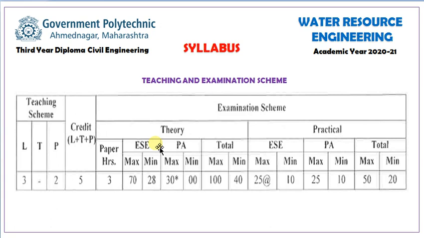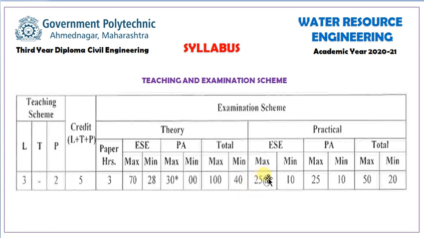We have practicals for 30 marks. In these 30 marks, marked with a star, there are 2 sections. First, 10 marks for micro projects, and the remaining 20 marks are the average of 2 in the same semester exam, you can say the unit test. Then the total marks is 100, out of which 40 will be passing.